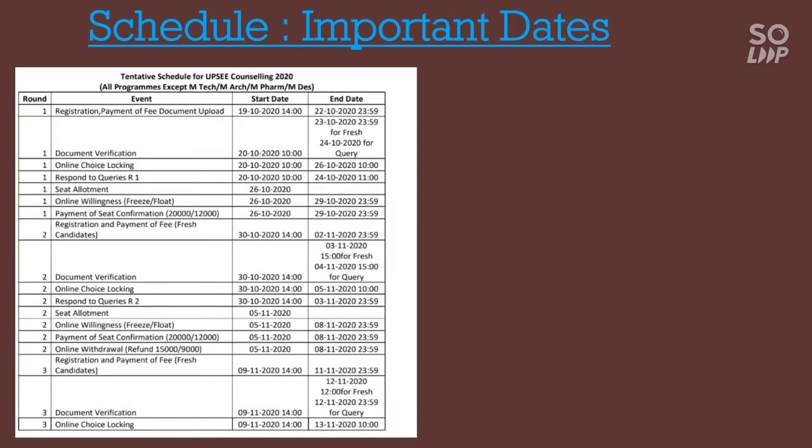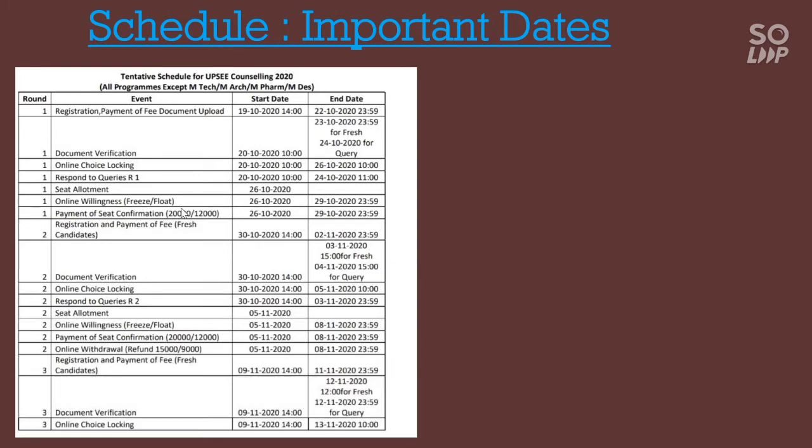Here is the schedule, the important dates that you have to follow in order to attend the counseling. First of all, you have to register for the counseling, which will start from 19th of October at 2 o'clock in the afternoon, and it will end on 22 October. Document verification will take place between 20 October to 24 October, and the online choice filling will be done from 20 October to 26th of October, and the first seat allotment will be done on 26th of October.